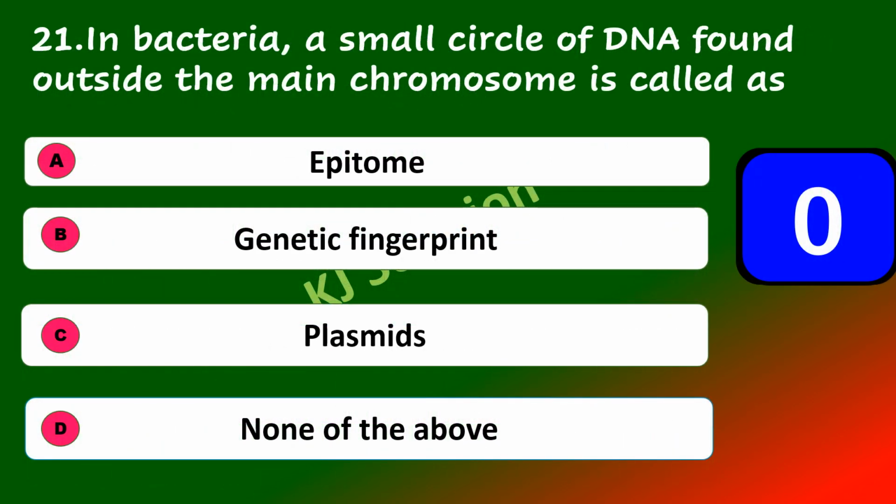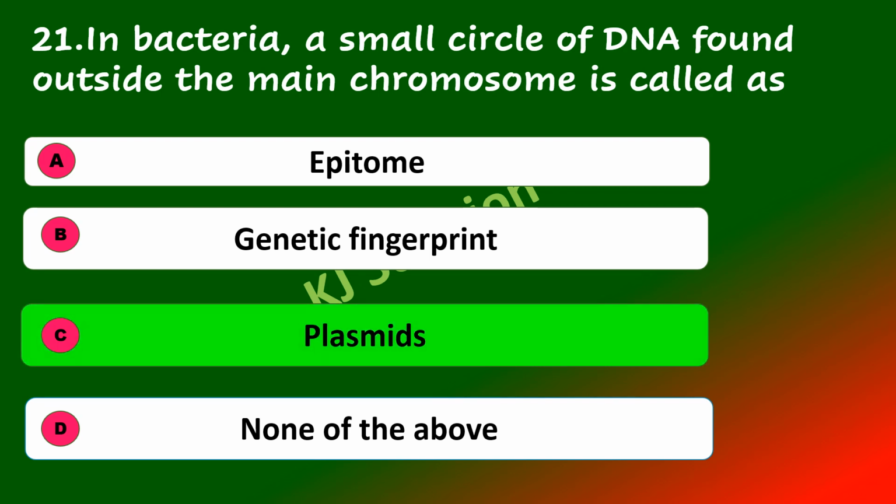In bacteria, a small circle of DNA found outside the main chromosome is called as epitome, genetic fingerprint, plasmid, none of the above. The options are epitome, genetic fingerprint, plasmid, none of the above. In bacteria, a small circle of DNA found outside the main chromosome, we call it a plasmid.